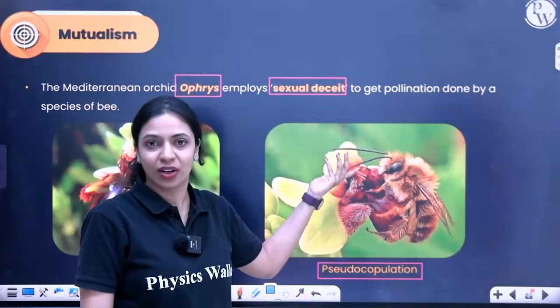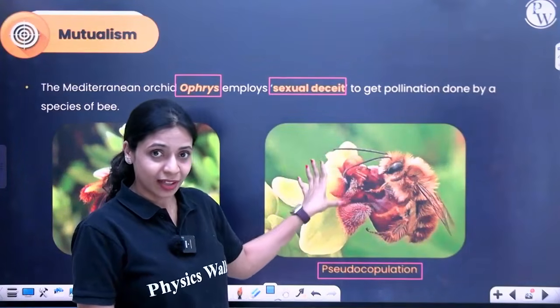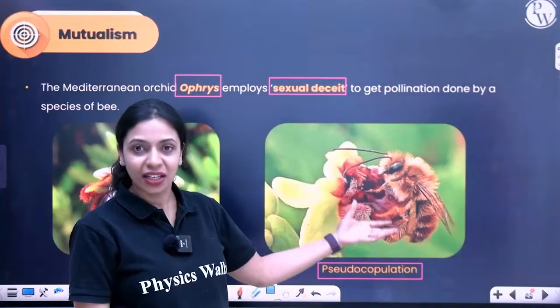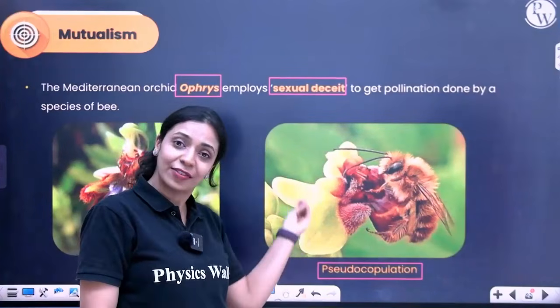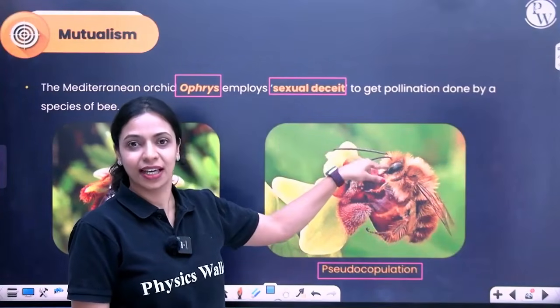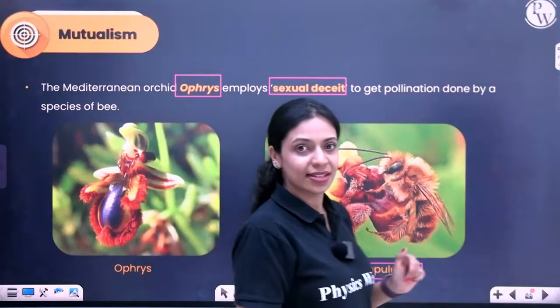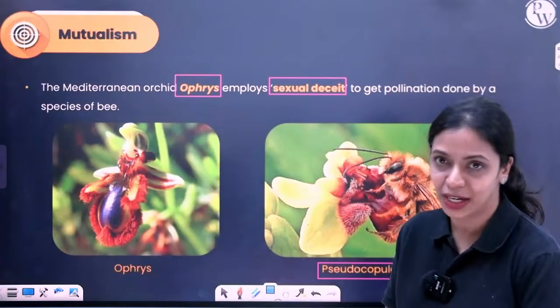His reproduction is not happening, but he has no idea. So this plant, because of its mimicry, has deceived this male insect, tricking it into thinking that it is the female. So that is the last example for mutualism that we have.